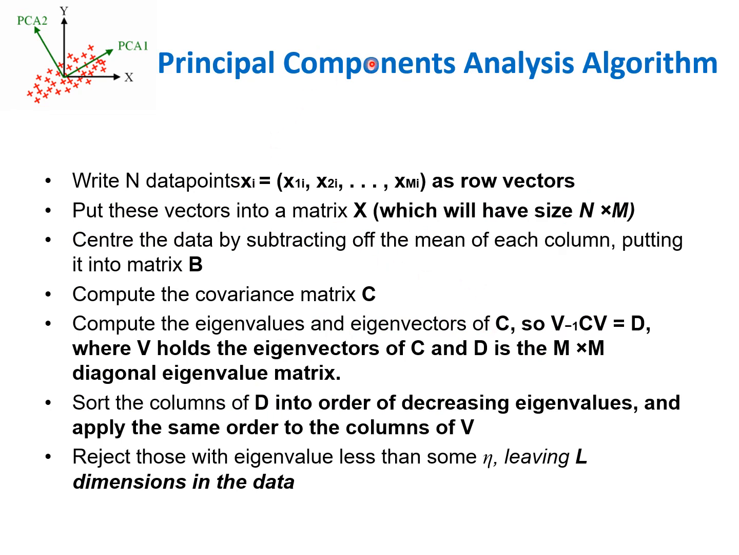And this is the basics of the principal component analysis algorithm. Here we have some steps. Write n data points, represented as row vectors. Put these vectors into a matrix X. Then center the data by subtracting the mean of each column, putting it into matrix V. After that, compute the covariance matrix. Then compute the eigenvalues and eigenvectors of C. Then sort the columns of D into order of decreasing eigenvalues and apply the same order to the columns of V, and reject those with eigenvalue less than some eta, leaving L dimensions in the data.